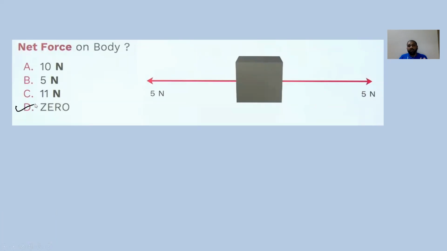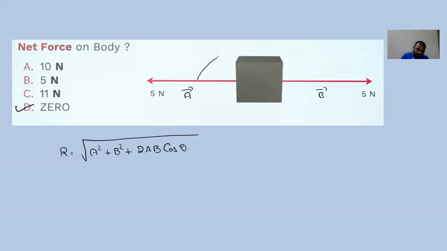Now if an angle comes, we will have to use that vector formula. So here itself I will start using this. What is R? R is equal to root of a square plus b square plus 2ab cos theta. So let us consider this as vector A and this as vector B. So the angle between these two vectors, theta, is what? 180 degree. They are acting at an angle 180 degree.